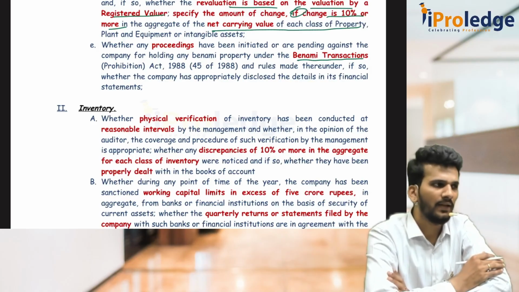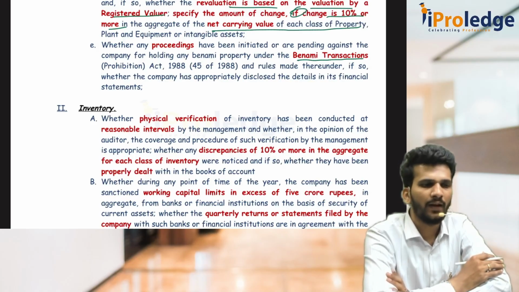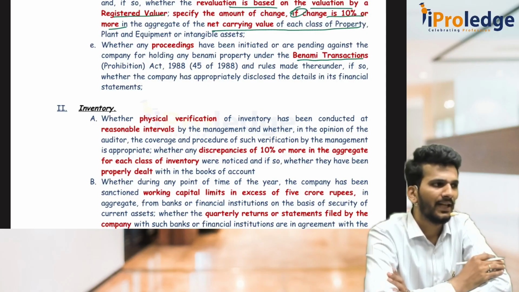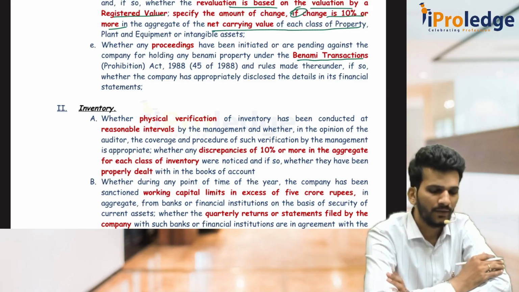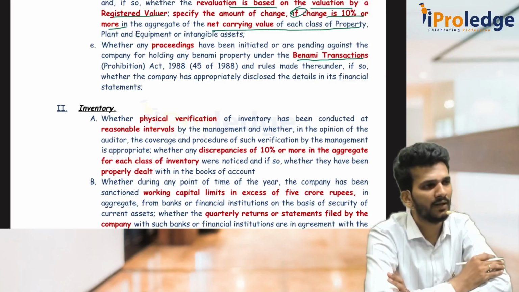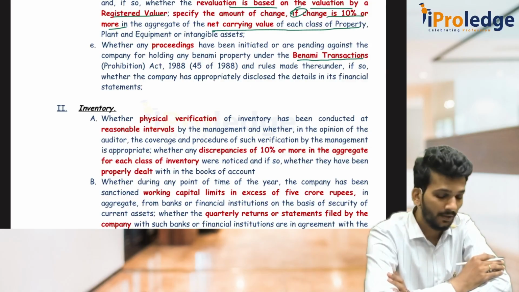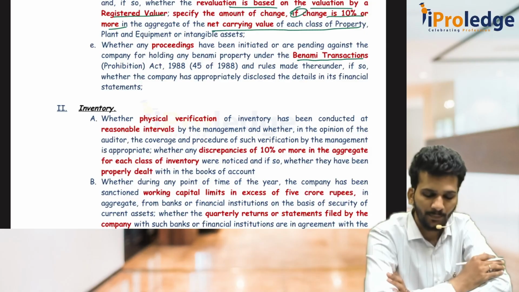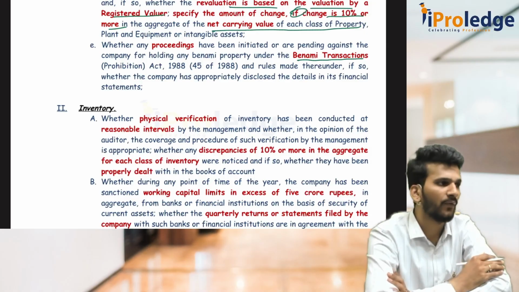Then second part of the inventory is, if you are a company which has availed any working capital loan in excess of 5 crore rupees, then the auditor has to check whether the company is filing quarterly statements, stock statements with the bank or not. See, here we are not doing anything, we are just checking whether the company is doing it properly or not. First, under clause 2, physical verification of inventory has to be done by the management on reasonable interval basis, and if there is any discrepancy of 10% or more, then that has to be dealt correctly in the books. One point which I missed out here is 10% or more in the aggregate for each class of inventory.